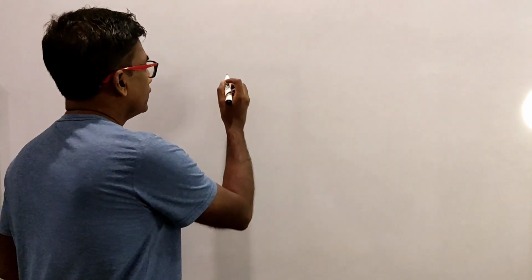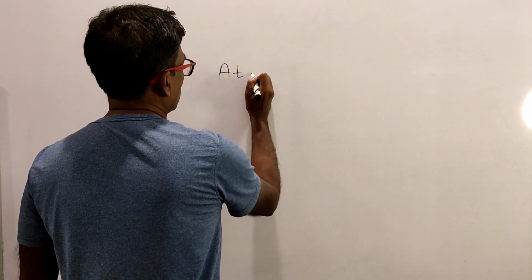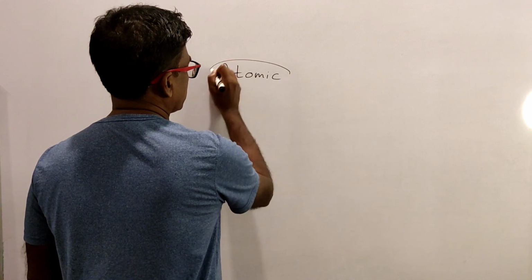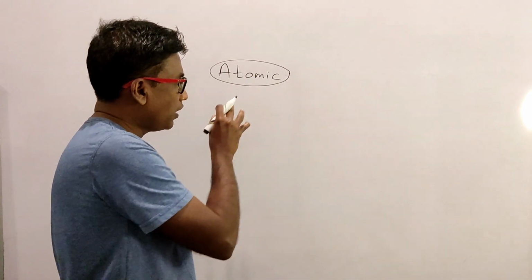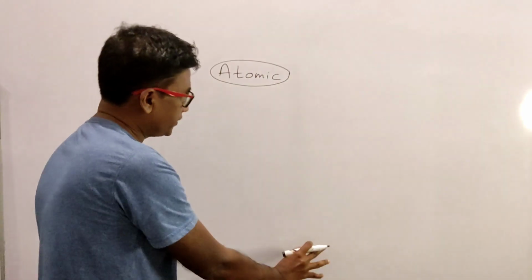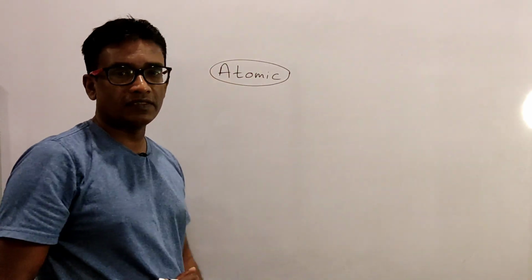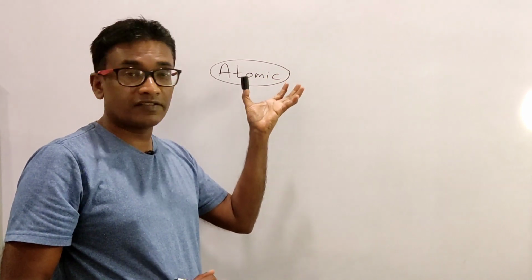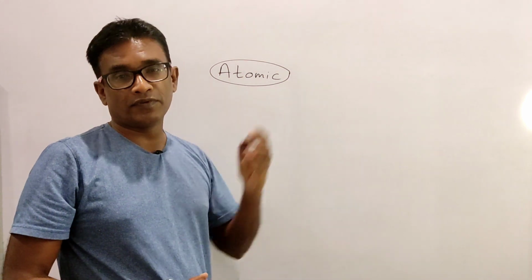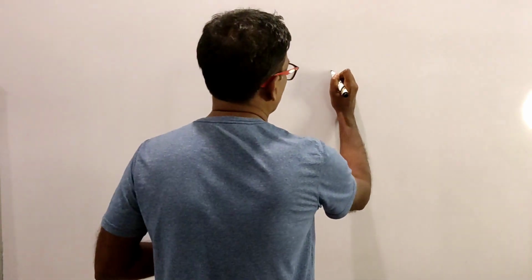Propositions that cannot be broken down or reduced into simpler propositions are called atomic propositions. We use these atomic propositions to construct more complex propositions called compound propositions.